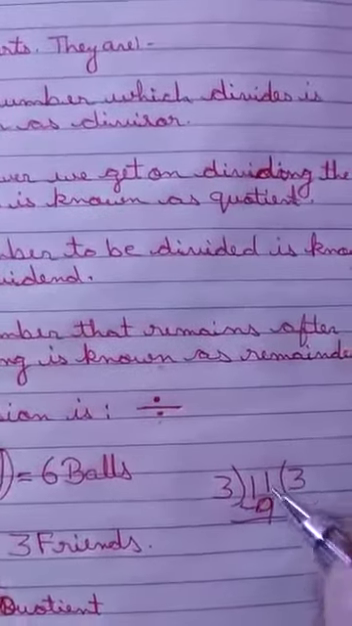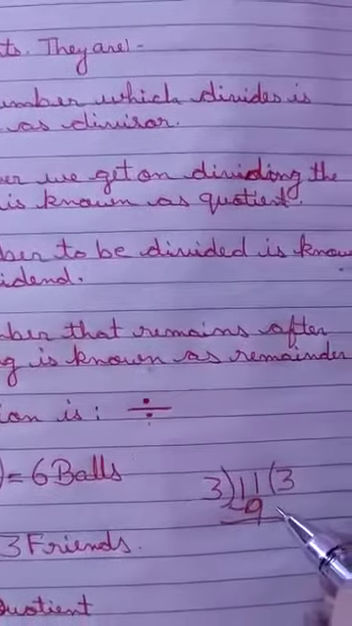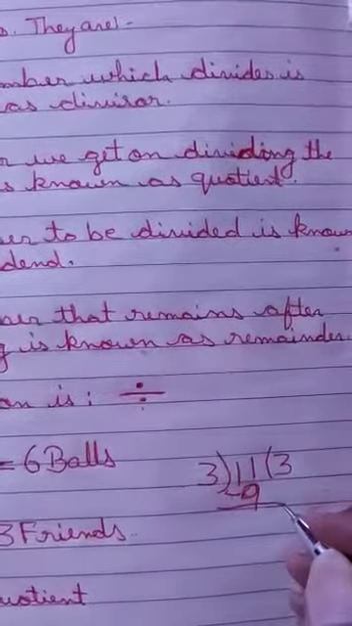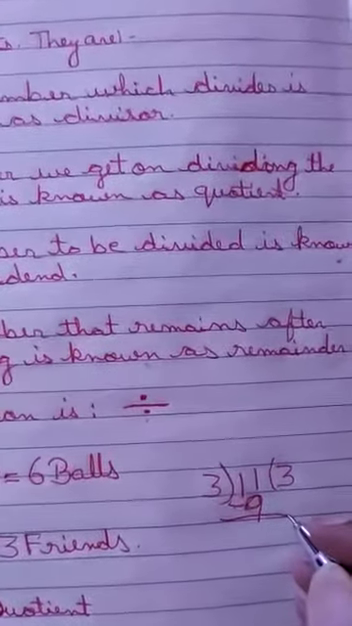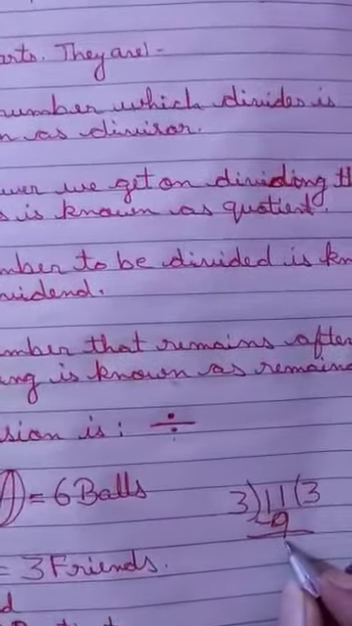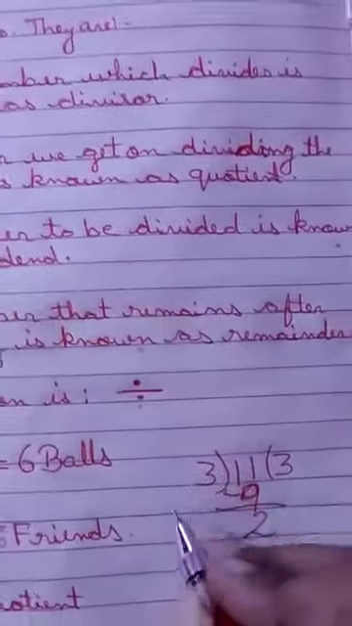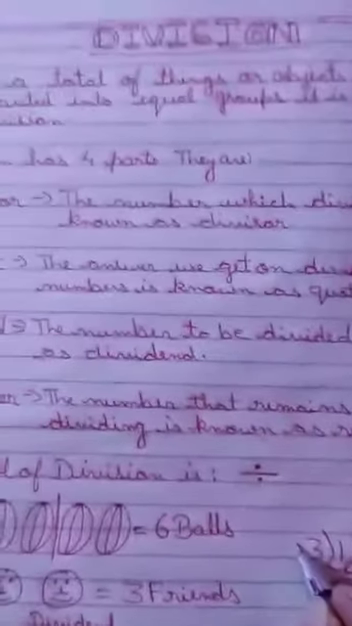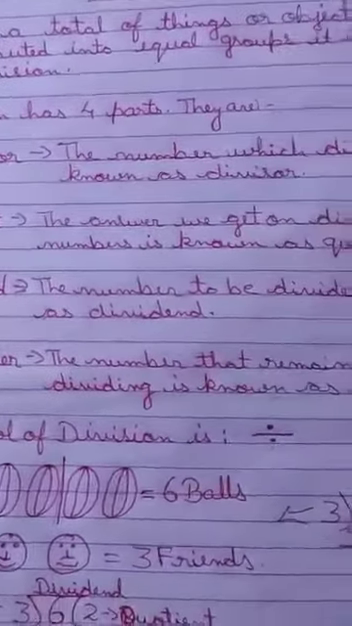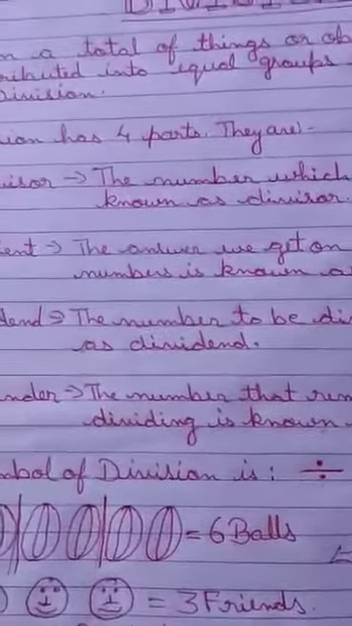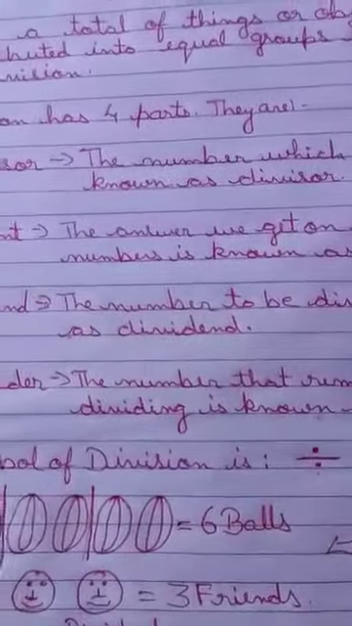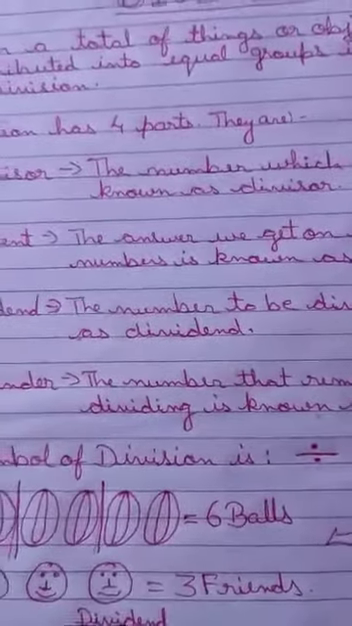Now we have to subtract. 11 minus 9 is how much, students? 11 minus 9 is 2, isn't it? So this is the divisor, this is the quotient, this is the dividend, and this one is the remainder. Okay.